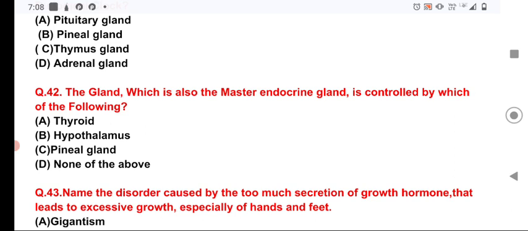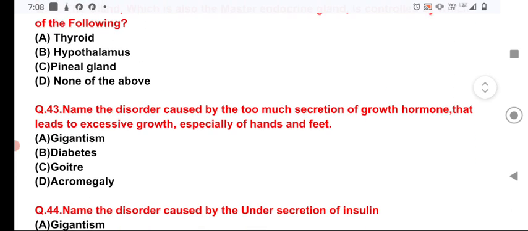So the hypothalamus is known as the supermaster gland, whereas the pituitary is known as the master endocrine gland or master of the endocrine orchestra, or it is also known as hypophysis cerebri. So here the option number B is the correct answer for the question number 42.